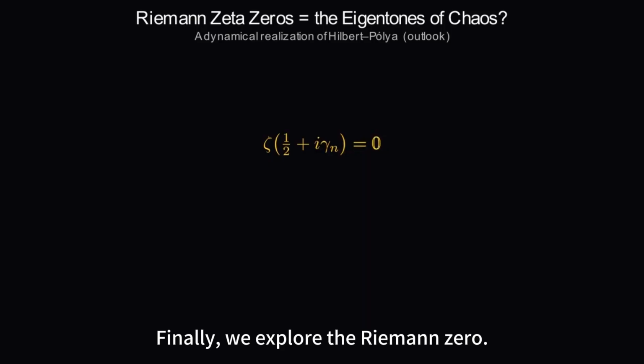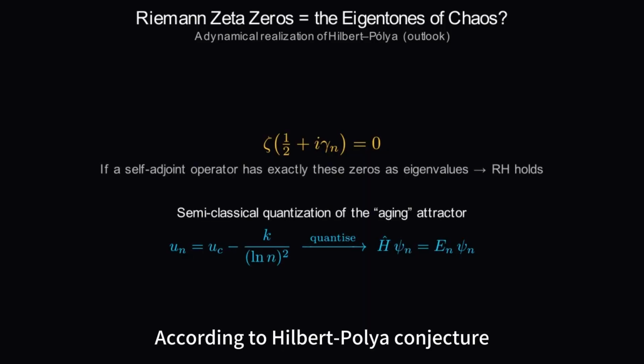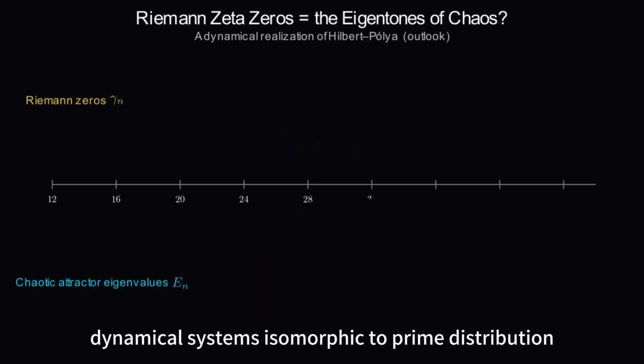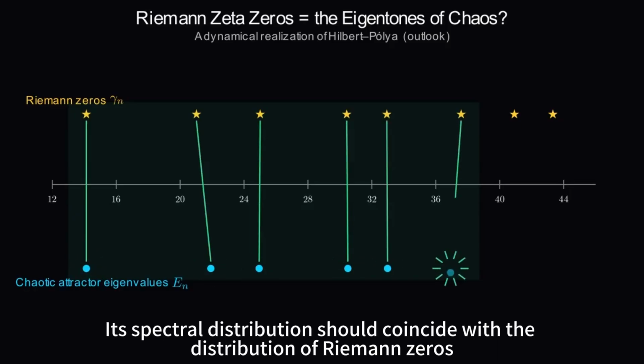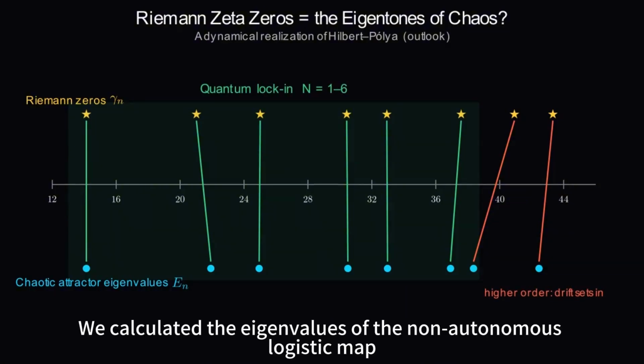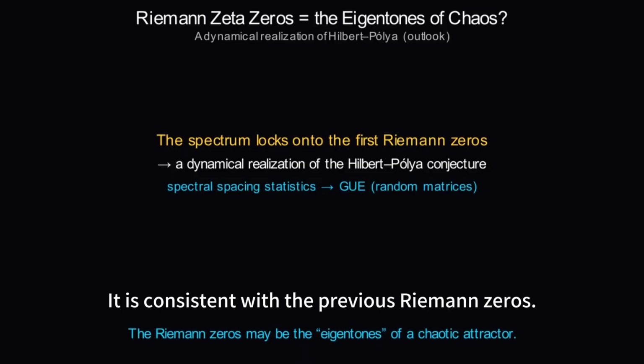Finally, we explore the Riemann zeros. According to the Hilbert-Polya conjecture, for a dynamical system isomorphic to prime distribution, its spectral distribution should coincide with the distribution of Riemann zeros. We calculated the eigenvalues of the non-autonomous logistic map. It is consistent with the previous Riemann zeros.